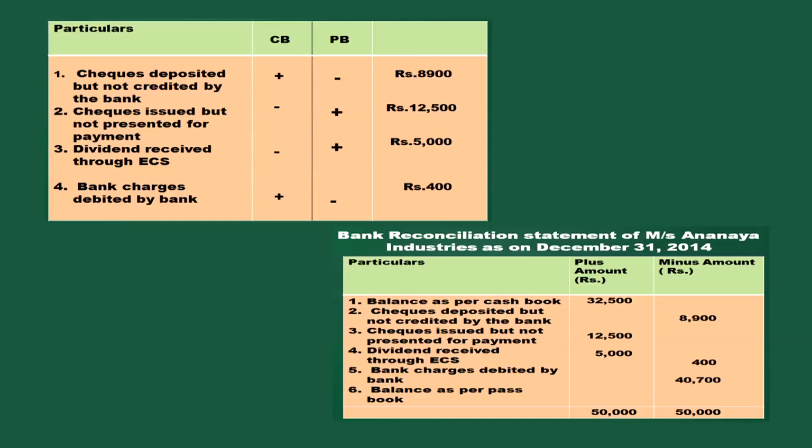Find out the difference. So, plus amount column, when you total, you will get 50,000, and minus amount column is having a shortage of 40,700. That will be the balance as per passbook, because you are starting from the balance as per cash book. And whenever you are starting from the balance as per cash book, you will reach to a point that is balance as per passbook. One more question for favorable balance.